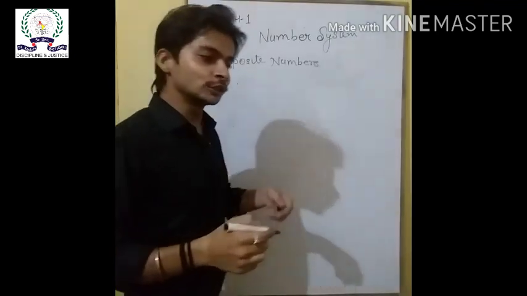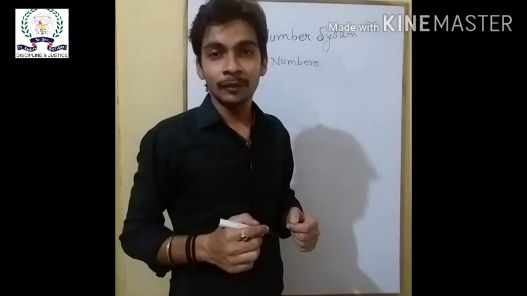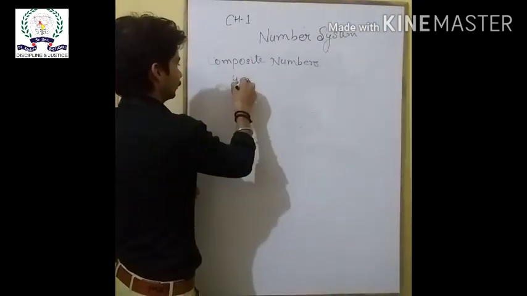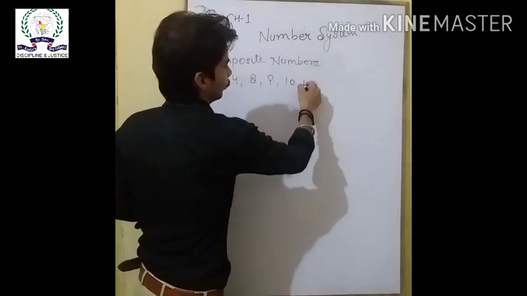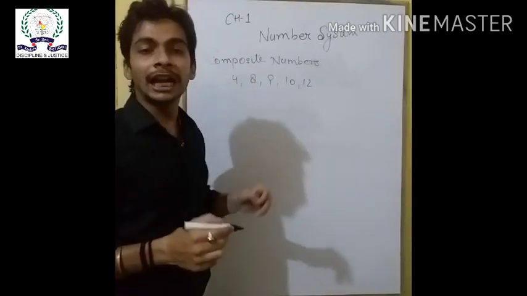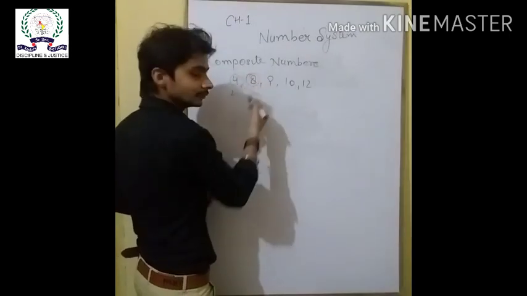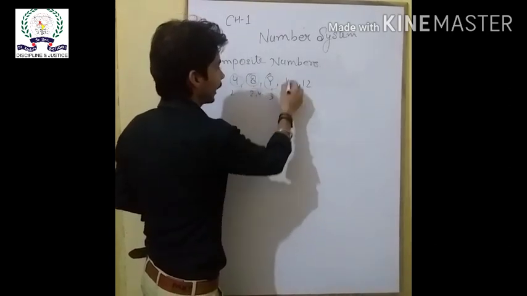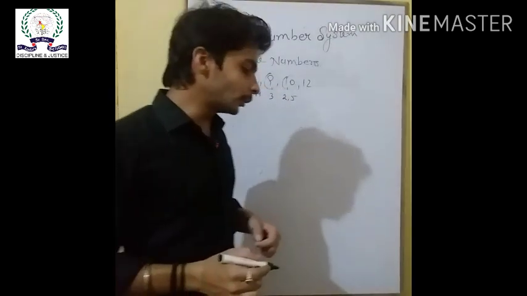वो नंबर्स जो स्वयं से या और किसी अदर नंबर से भी डिवाइड किए जा सकें, वो सभी कंपोजिट नंबर्स होते हैं. जैसे 4, 8, 9, 10, 12. All these numbers 4, 8, 9, 10 and 12: 4 is divisible by 2, and 8 is divisible by 2 and 4. 9 is divisible by 3 and 10 is divisible by 2 and 5. So all these numbers are called composite numbers.